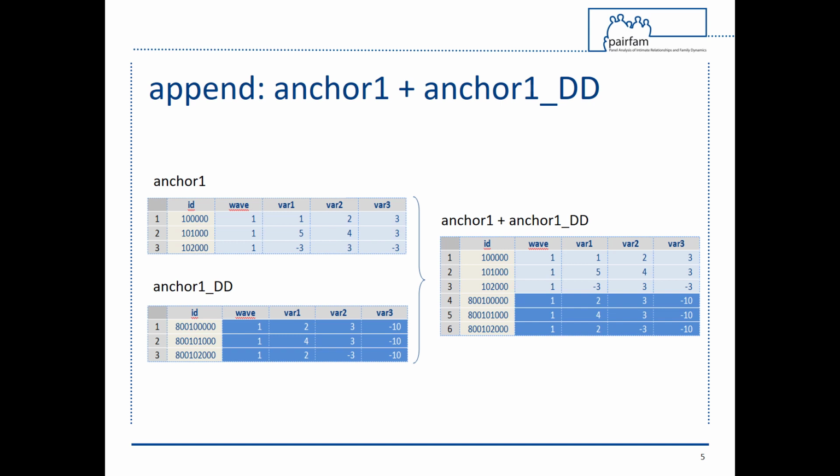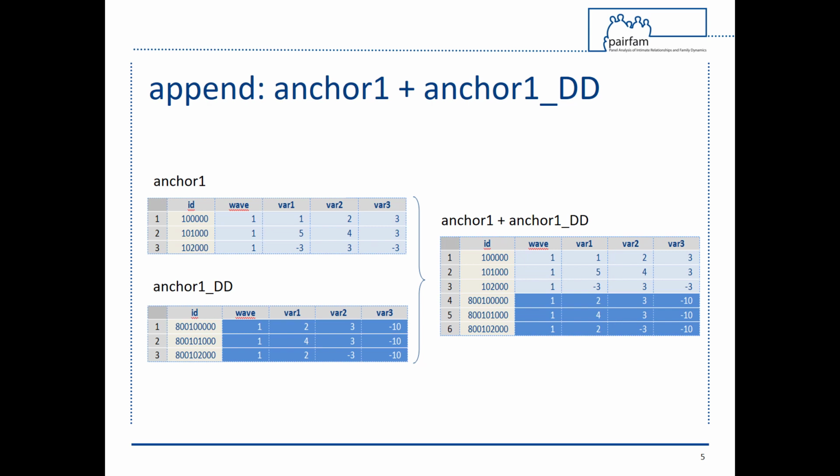On the left you can see three hypothetical rows of the anchor 1 and anchor 1 DD datasets, which each represent three respondents with a unique ID in wave 1. They have been asked the same questions, columns var1, var2 and var3. By using the append command, we can merge these two datasets into long format. The result is shown on the right.